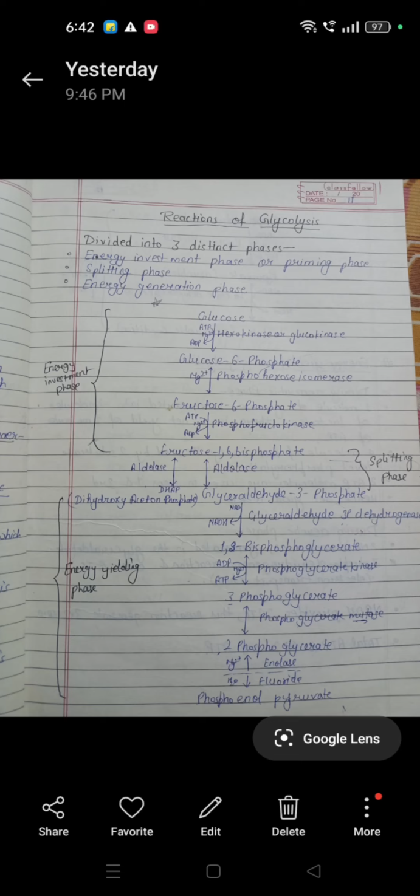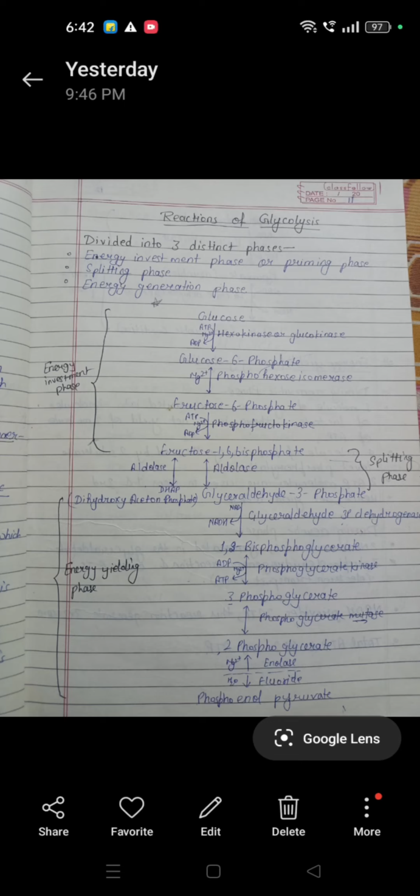Then here is the start of the energy generation phase, where energy is generated. In the first phase, energy is consumed by glycolysis, but in the last phase, also known as the energy generation or energy yielding phase, energy is produced and formed.